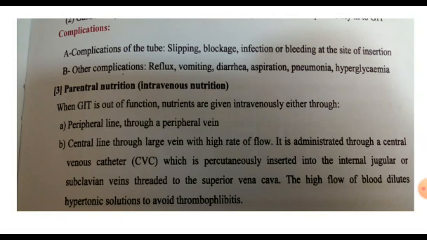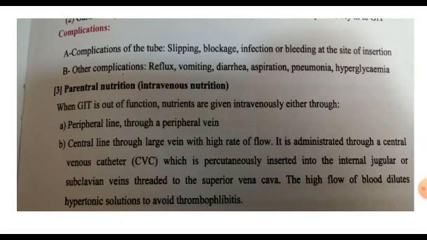The third route of nutrition in the surgical patient is parenteral, or intravenous, nutrition. It's not the preferred method for the surgical patient, but total parenteral nutrition is indicated in some cases. We insert a line, mostly a central line. What is the meaning of central line? A central line is a line like a cannula, inserted into a big vein like the internal jugular vein or femoral vein. The patient then takes total parenteral nutrition.